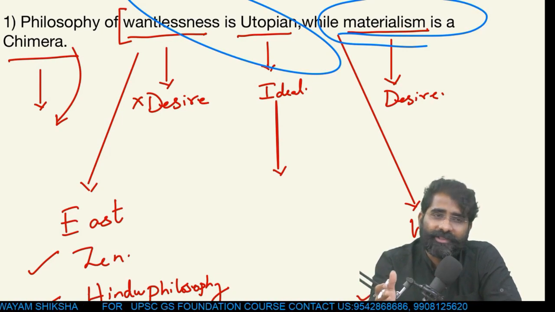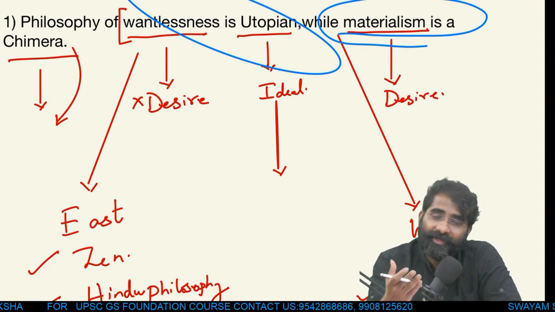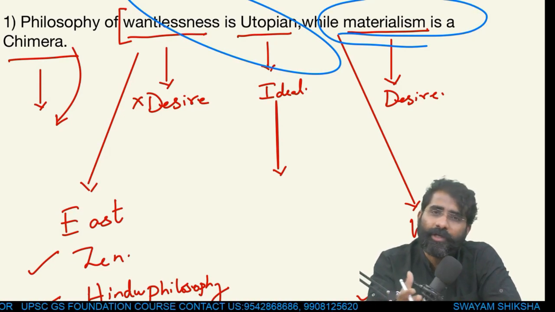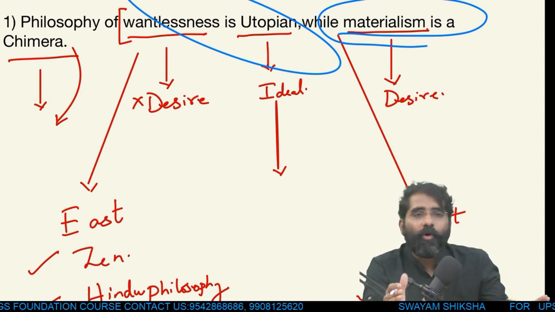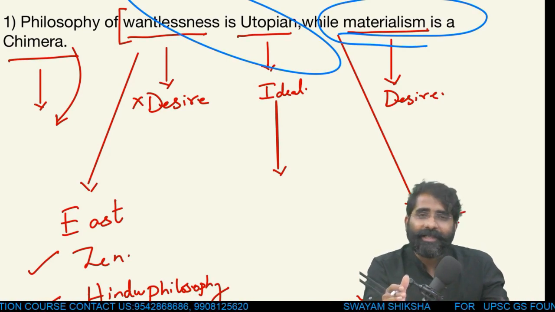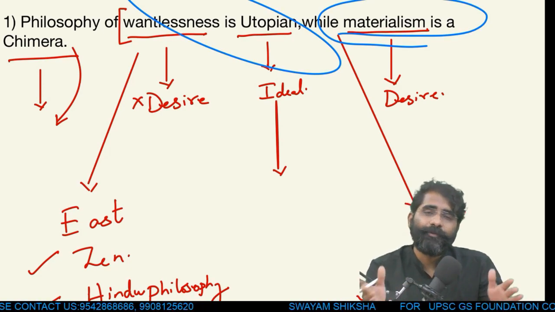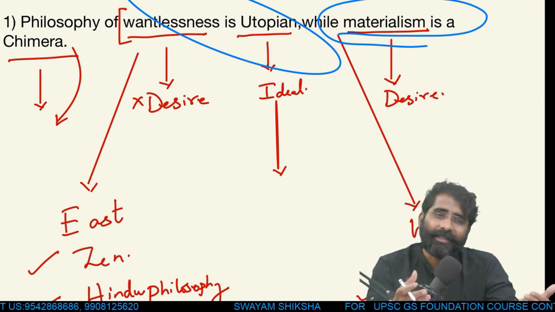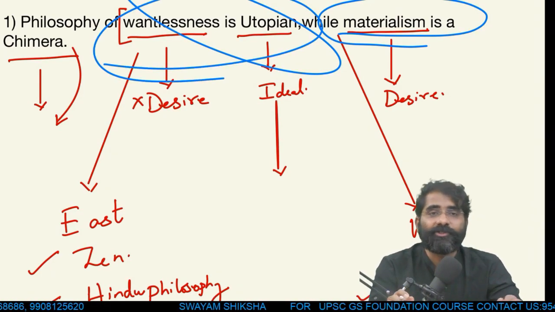When we talk about innovations, vaccines, scientific developments, the root cause itself is desire or materialism, no doubt about it. So countries which started talking about wantlessness looked at it from an angle where it made them more lazy, and the progress was far, far below the developed countries which believed in pure materialism. So it has made us more lazy, and that's one of the negative sides which we can talk about in the first part, which is wantlessness is utopian.